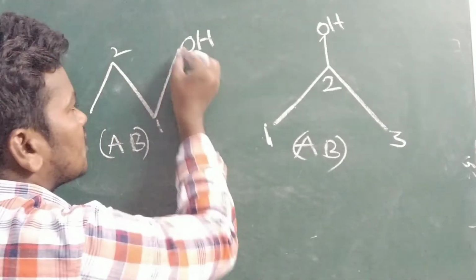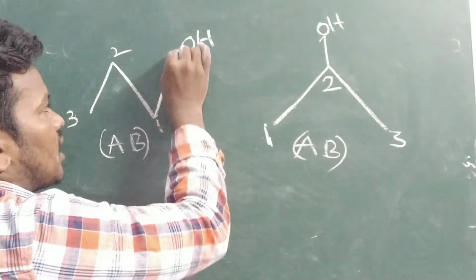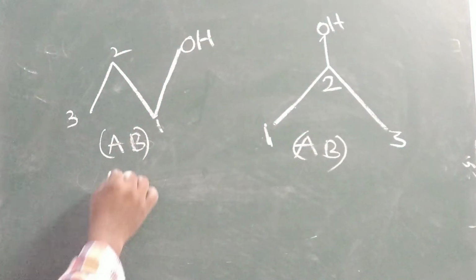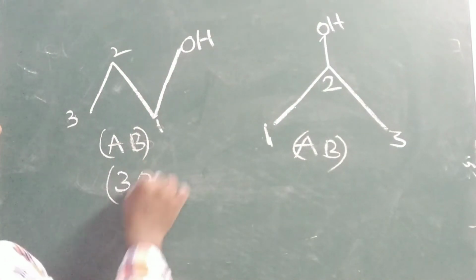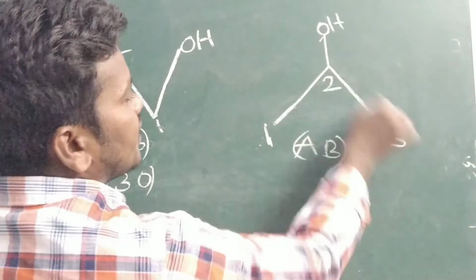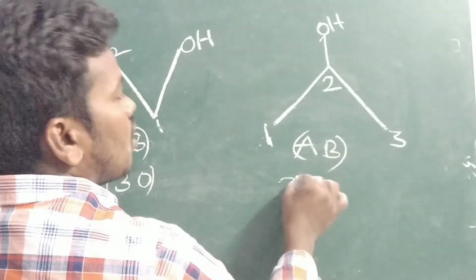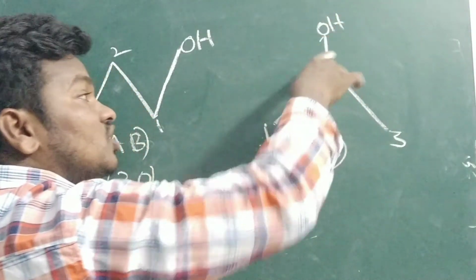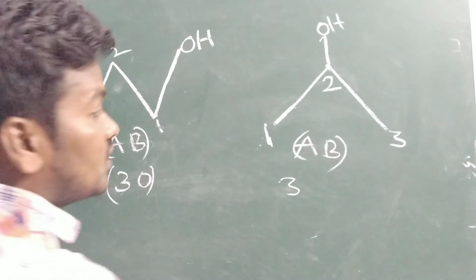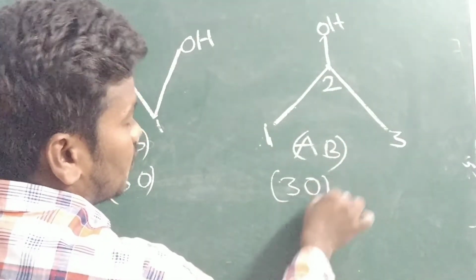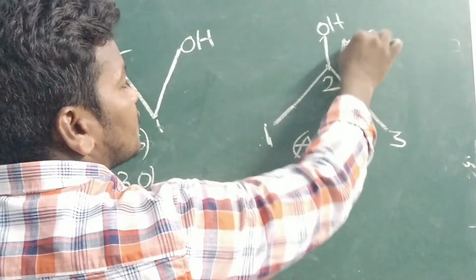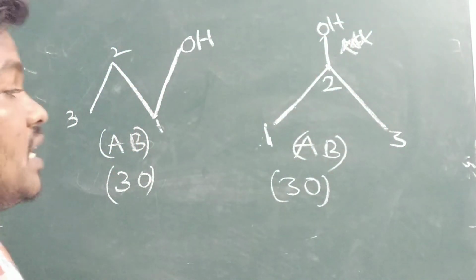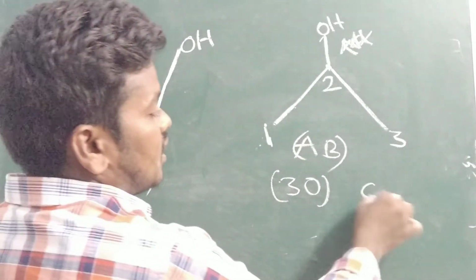The OH is not a carbon. The functional group is attached to the carbon only. So how many? 30. Here also the number of carbons is 1, 2, 3. So 3. How many branches? 0 branches. This is not a branch. This is attached to the second carbon. Most important: this is not a branch. It is attached to the carbon.